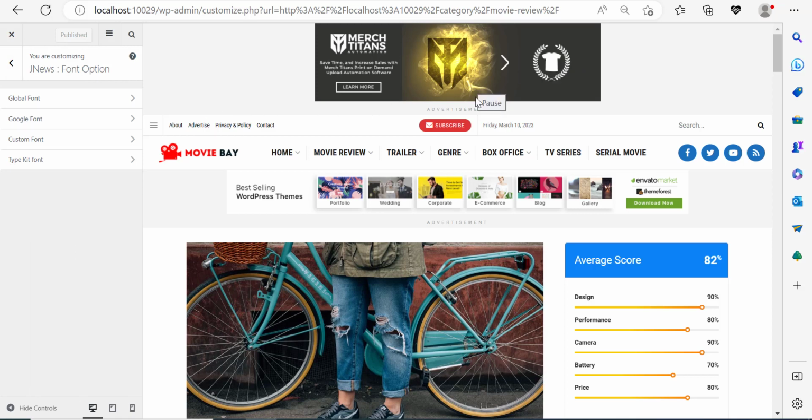Before we can move on, let me show you how to write an SEO optimized article from scratch and connect your account or connect your website with Google Analytics and Google Search Console.